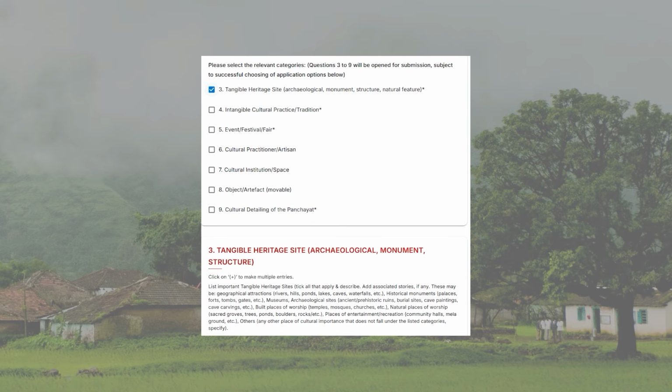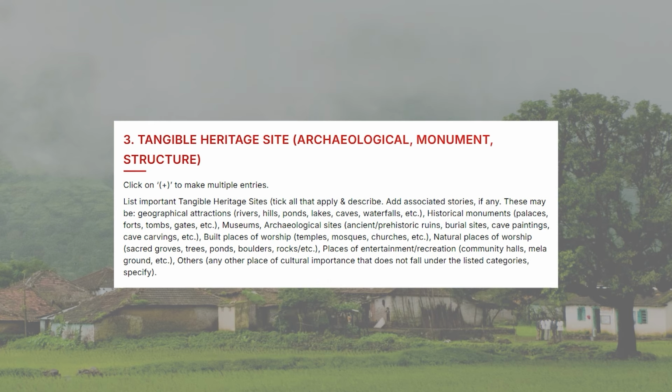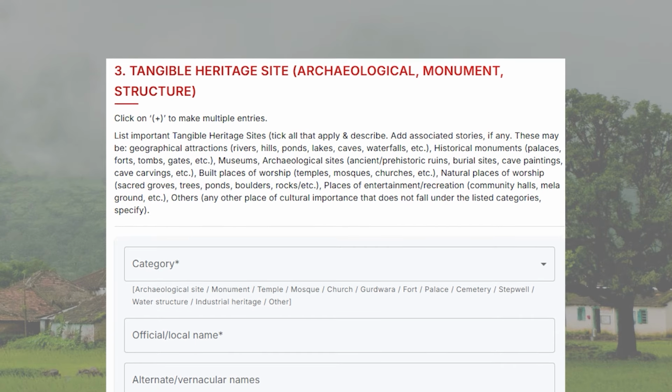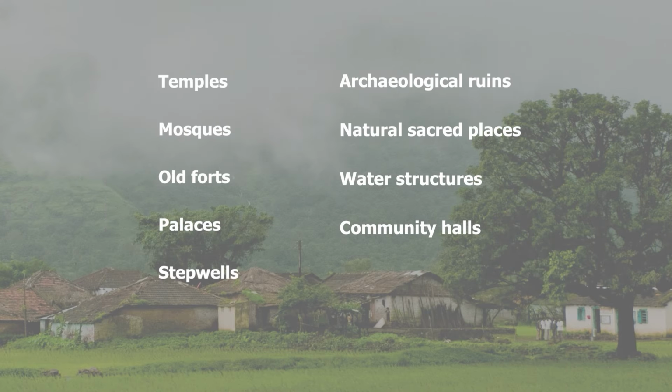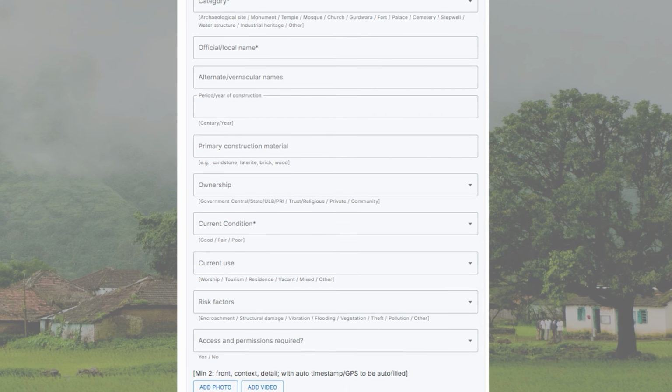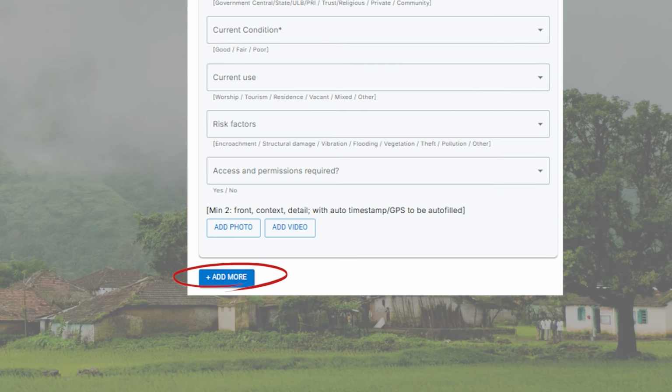So make sure you select all the relevant categories that match your cultural highlight. Now, click on question 3 to continue. Tangible heritage site. This question is about physical cultural structures, things that are visible and built in the real environment. For example, temples, mosques, old forts, palaces, stepwells, archaeological ruins, natural sacred places, water structures, community halls. If your village has more than one such site, you can click the plus button to add multiple entries.